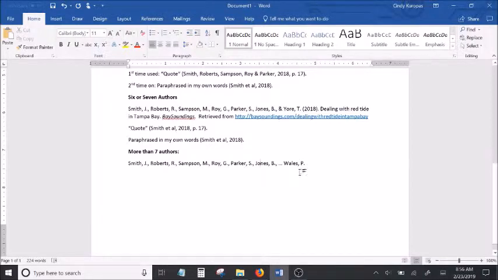So if there were 20 authors on the source, and that's totally possible with a sciences report, then the authors are listed as author number 1, 2, 3, 4, 5, 6, ... number 20, the last one on the page. Everything else in the citation is the same. When you do your in-text citation, you follow the rule for 6 or more. So you get to use the et al. abbreviation.